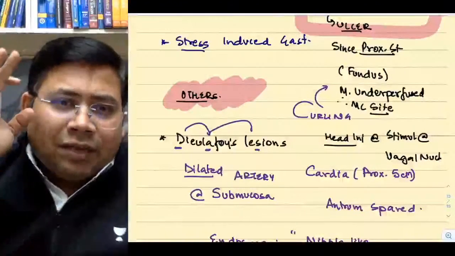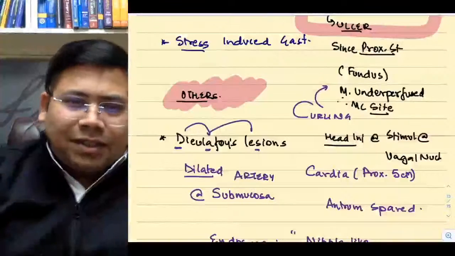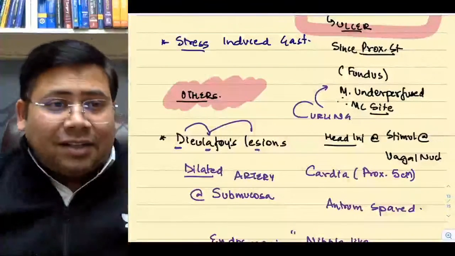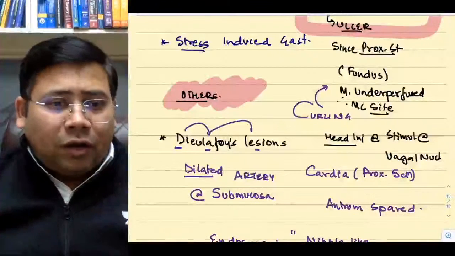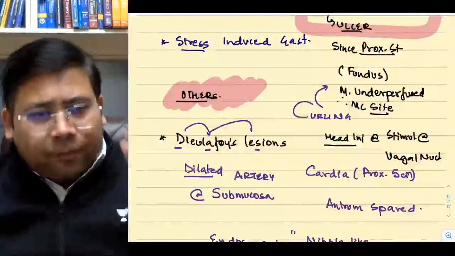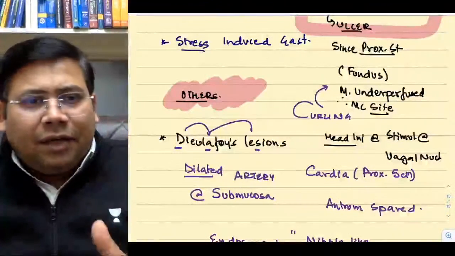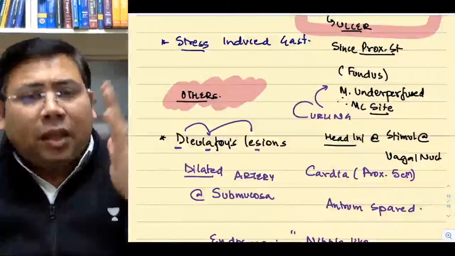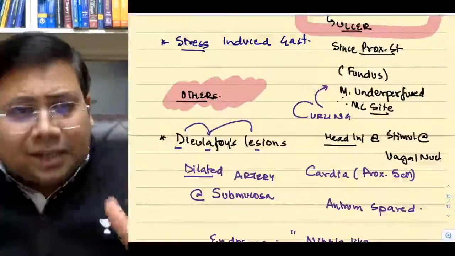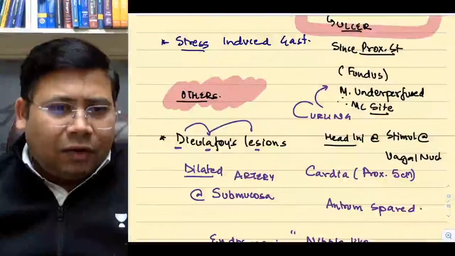In Curling ulcer you have that same stress induced mechanism. But Cushing ulcer is exclusively hyperchlorhydria mediated damage, and therefore D1, the first part of the duodenum, is more commonly damaged than the antrum. If it is stress induced gastritis, the answer will always be proximal stomach, that is the fundus. Is that clear to everyone?